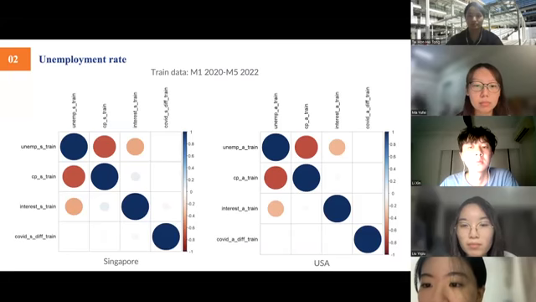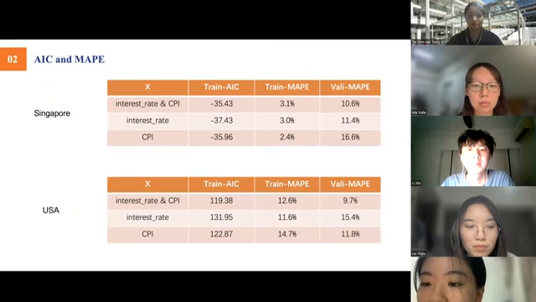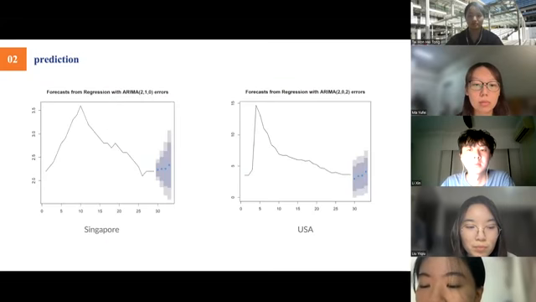First, we plot the correlogram. It shows that unemployment data are positively correlated with CPI and interest rate. We also plot the cross correlation that tracks the movement of unemployment data relative to other data. Based on the above result, we choose CPI and interest rate as explanatory variables. Next, we choose the most suitable ARIMAX model based on AIC and MAPE. Finally, we can get the prediction of unemployment based on the model we choose above.